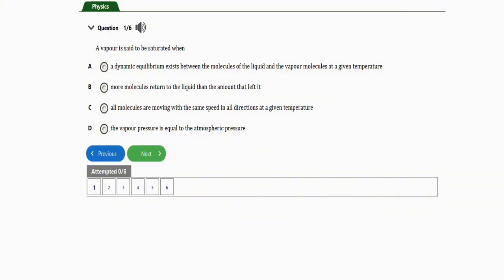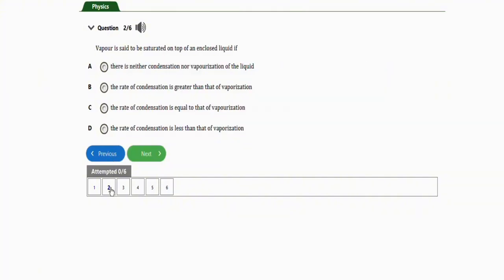Let's go to the next repeated question, which is this question. It says vapor is said to be saturated on top of an enclosed liquid if option A, there is neither condensation nor vaporization of the liquid. No. The rate of condensation is greater than that of vaporization. No. The rate of condensation is equal to that of vaporization. Correct. So the right option here is option C. Let's check option D. It says the rate of condensation is less than that of vaporization. No, the correct option is option C. So that's it for this question.